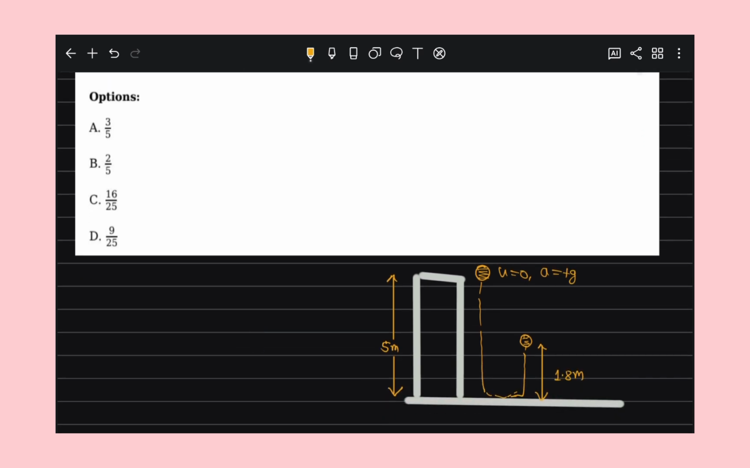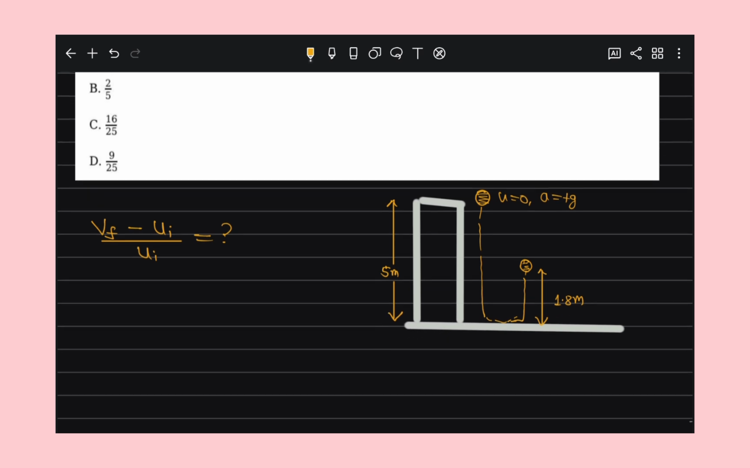Then they're asking: the ball loses its velocity on bouncing by a factor of what? That means they are asking how much velocity the ball loses on bouncing. So what do we have to do? We have to find how much the loss is. As we know, we can do final velocity minus initial velocity, divided by initial velocity. That gives the factor by which the velocity is lost, right?